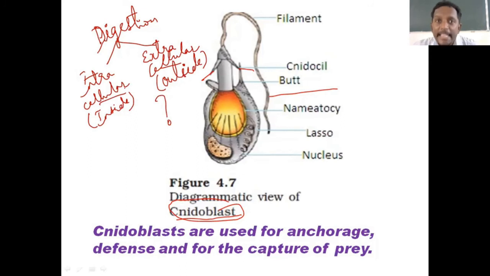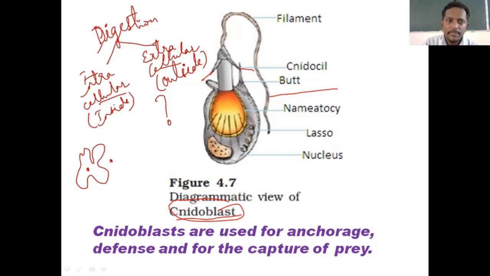Digestion occurring inside the cell is called intracellular digestion, whereas digestion happening outside the cell is called extracellular digestion. Intracellular digestion, I'll tell you. Take the common example you know, amoeba.